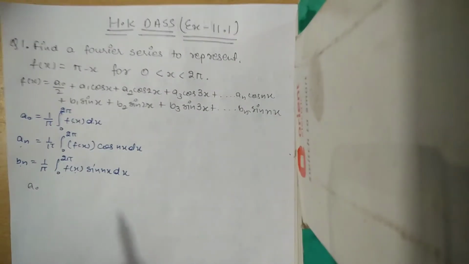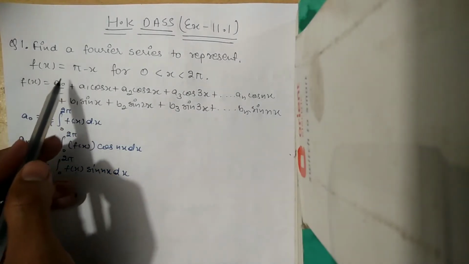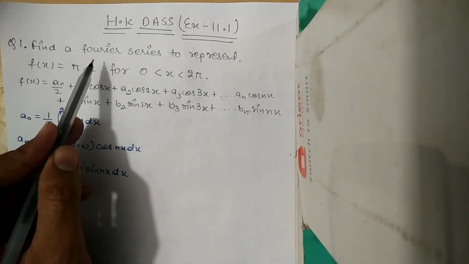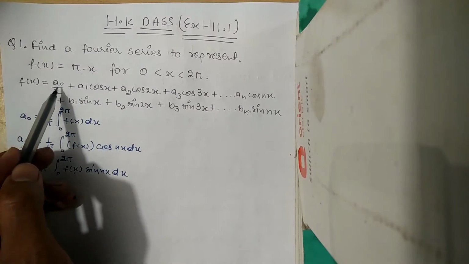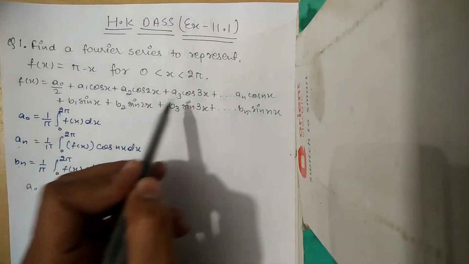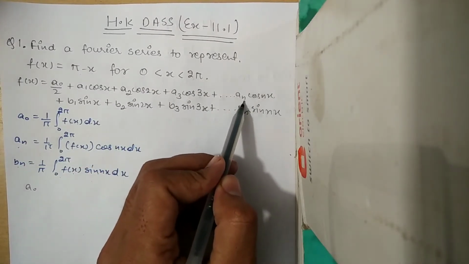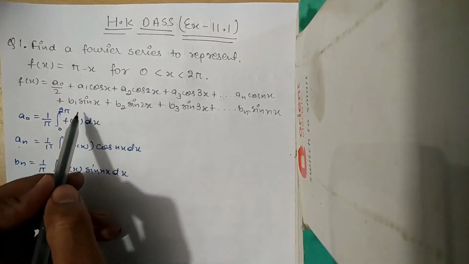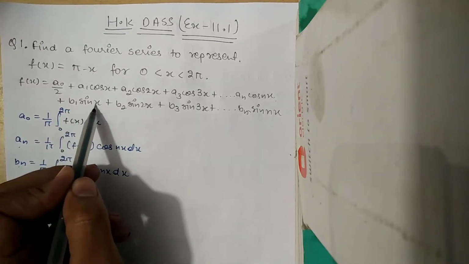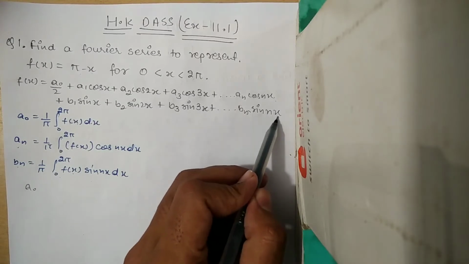So friends, as we know, for any function, if we have to represent the Fourier series, then the formula is a naught by 2 plus a1 cos x plus a2 cos 2x plus a3 cos 3x up to the last term, an cos nx. Similarly, plus b1 sin x plus b2 sin 2x plus b3 sin 3x up to bn sin nx.